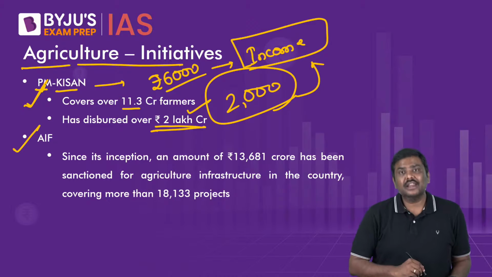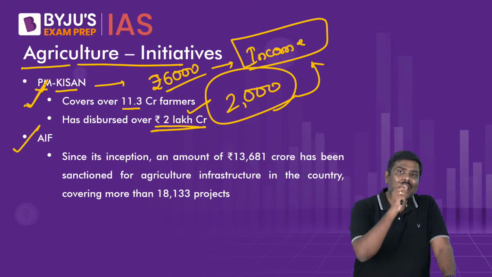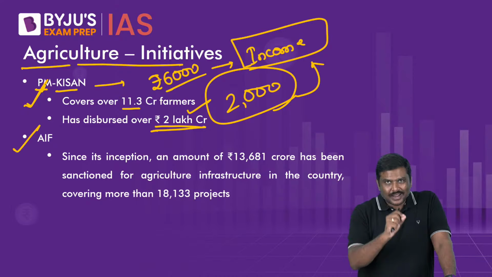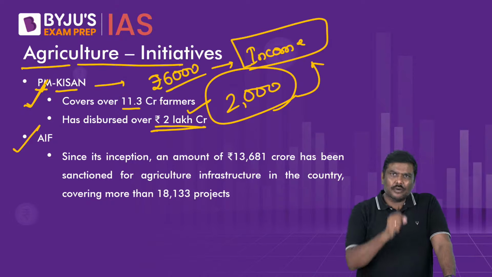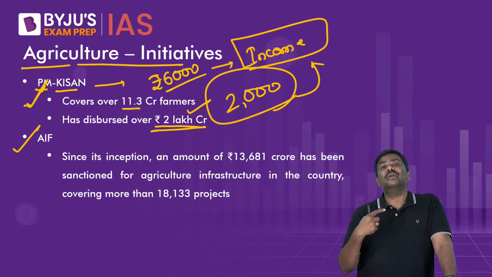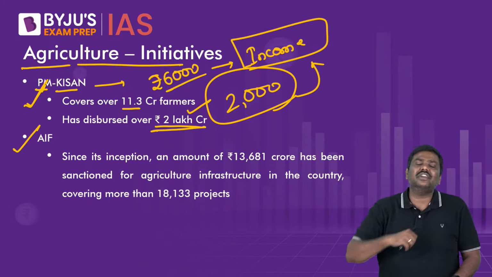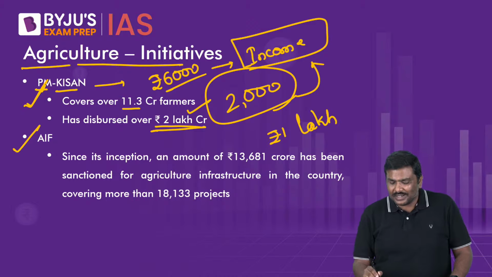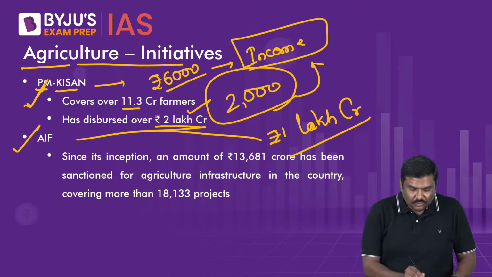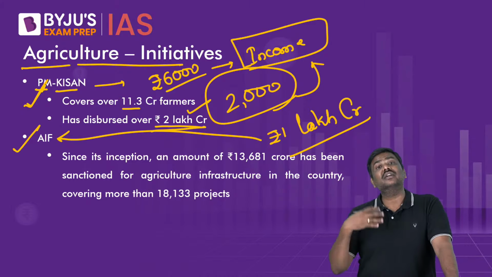Second very important initiative, the Agriculture Infrastructure Fund, AIF. Under the Agriculture Infrastructure Fund, which has been launched from 2019-2020 by the Government of India for a period of 13 years till 2032-2033, the Government of India set aside 1 lakh crore rupees. Remember this, 1 lakh crore rupees for the development of infrastructure related to agriculture. What kind of infrastructure?